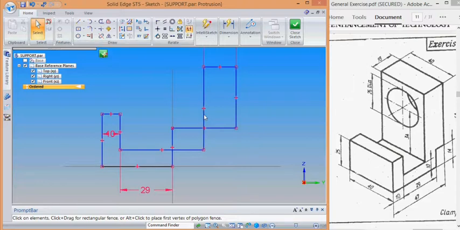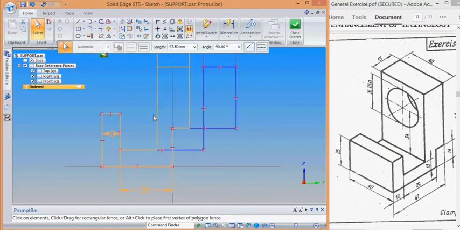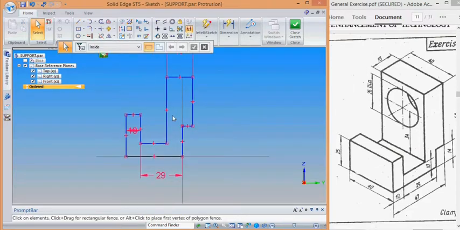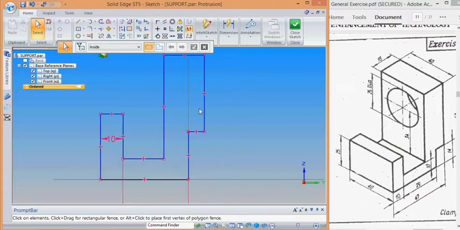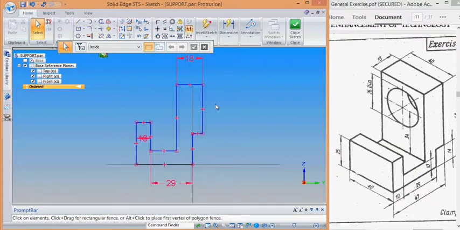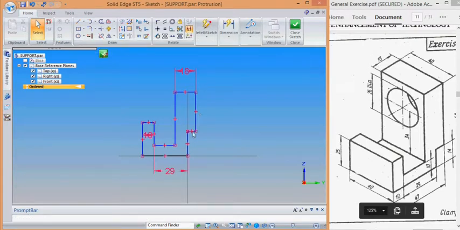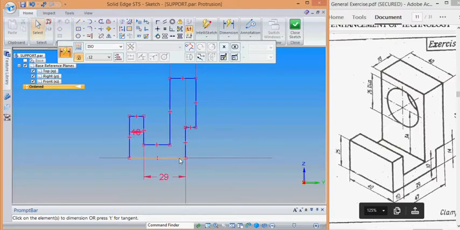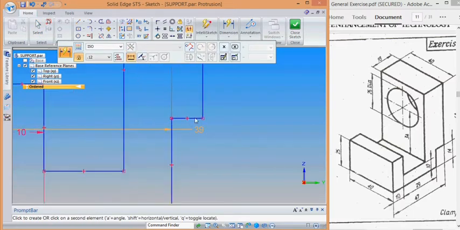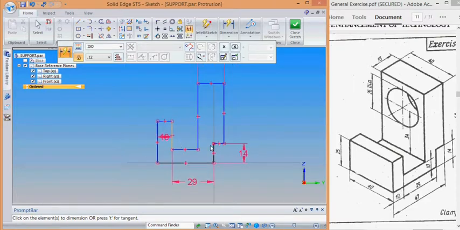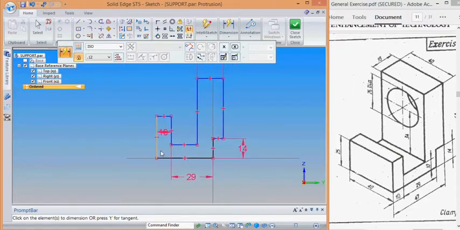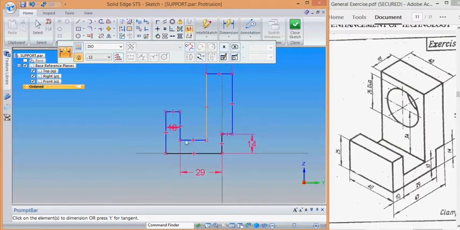We can move this sketch like that by selecting, clicking, holding and dragging it. This one is the 14 slot, so we have the 14 dimension here. This is 14. The total distance from start to end is 47, that's why we have 47.